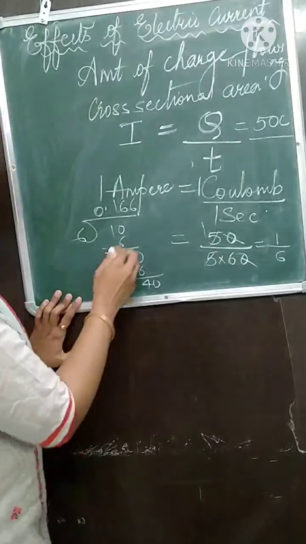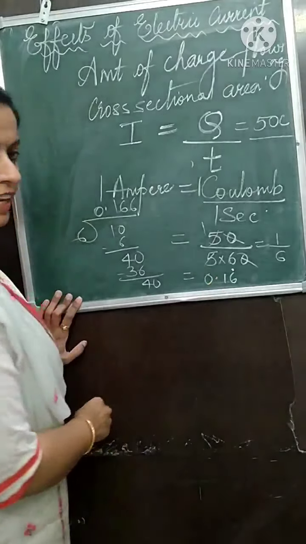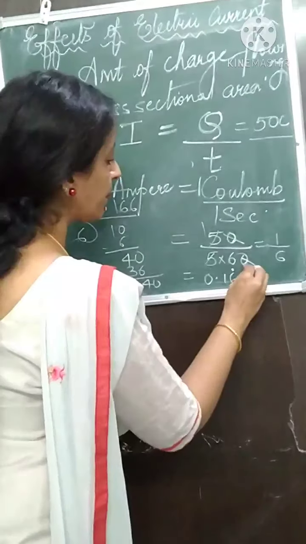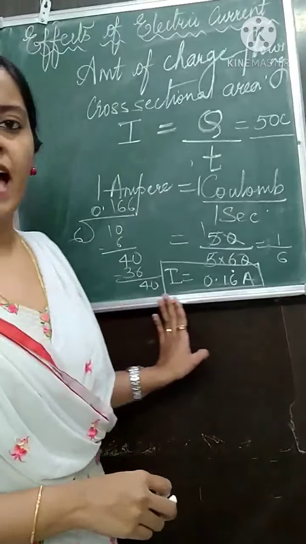So you get 0.16 recurring ampere current. So I is equal to 0.16 ampere.